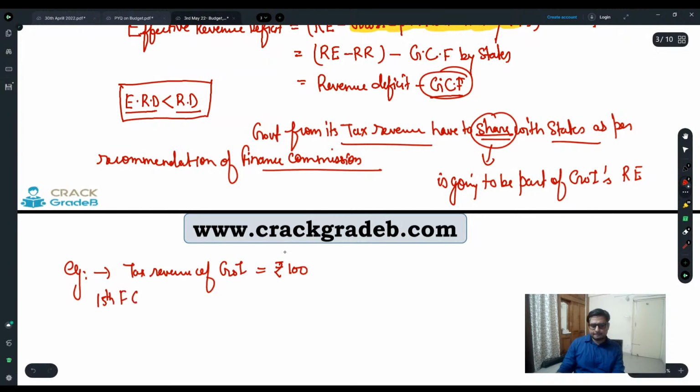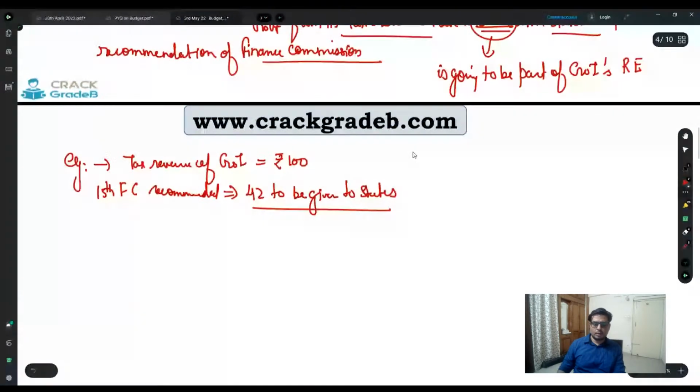The 15th FC recommended 42 to be given to states. 42 should be given to states. So what is the government of India going to do? This 42 is going to be part of the revenue expenditure of GOI, right?